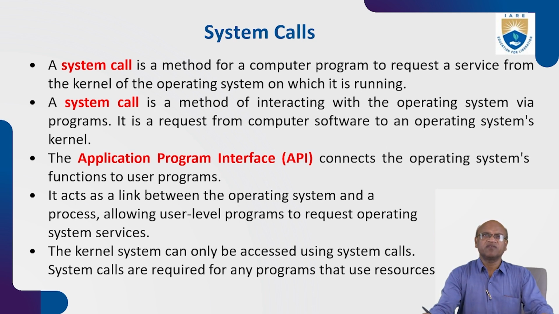The application program interface connects the operating system's functions to user programs. So the user is only pressing save. The rest of the things will be done by the OS. It acts like a link between the operating system and a process, allowing user-level programs to request operating system services.